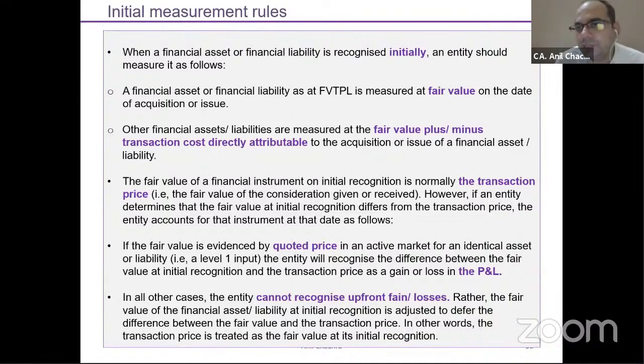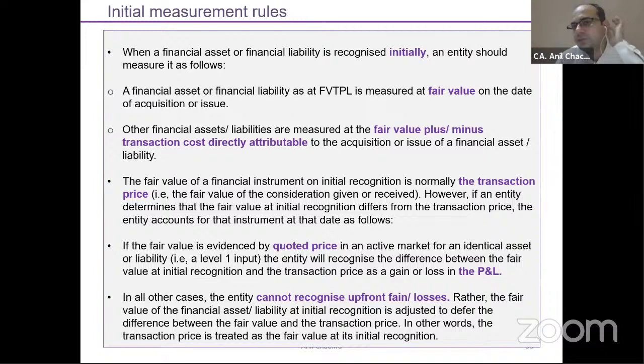So the initial measurement rules mean that as and when we acquire these financial assets or financial liabilities, the amount should be recognized at fair value. Fair value means as per Ind AS 113. These financial assets will be of two parts: fair value through profit and loss, or the other part. If it's fair value through profit and loss, the financial asset would be at fair value on the date of acquisition itself, because the transaction cost will be part of the P&L. Apart from fair value through profit and loss, the transaction cost will get added to the financial assets and it will get reduced from the financial liabilities. As simple as that, right?